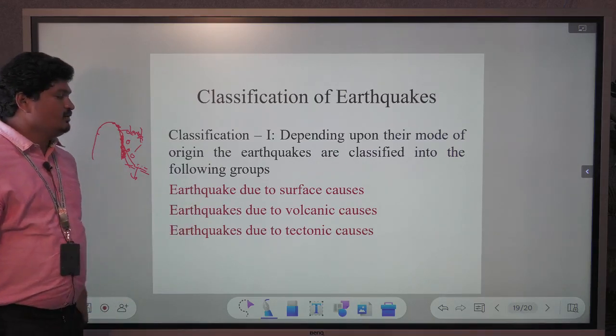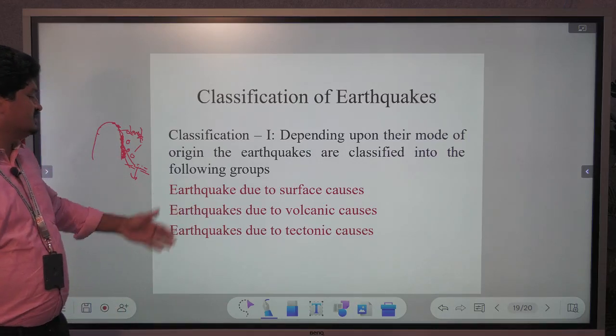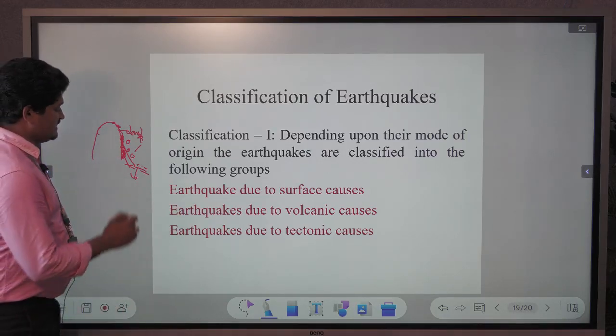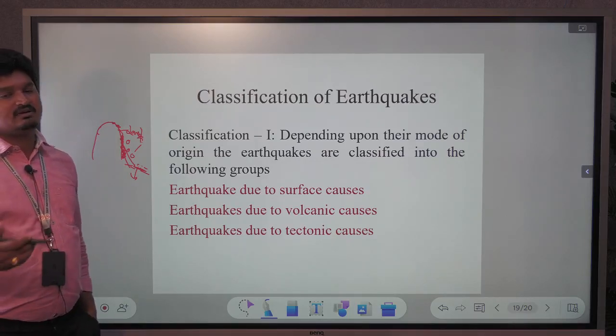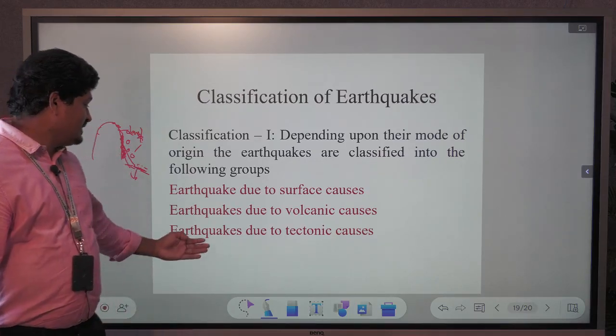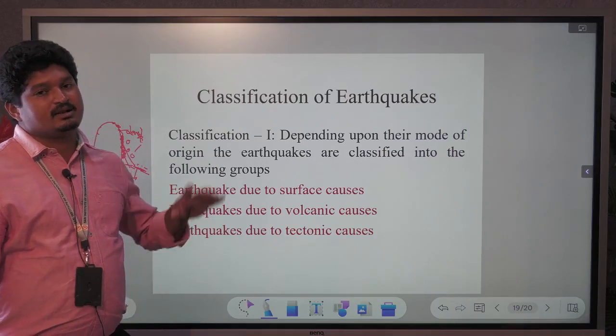Similarly, volcanic causes are also identified for earthquakes. Volcanic earthquakes are feeble, meaning they do not affect anyone. But earthquakes from tectonic causes definitely lead to greater economic loss.